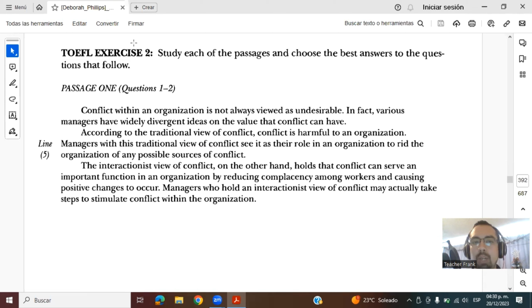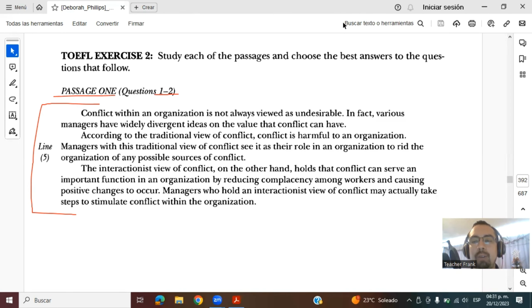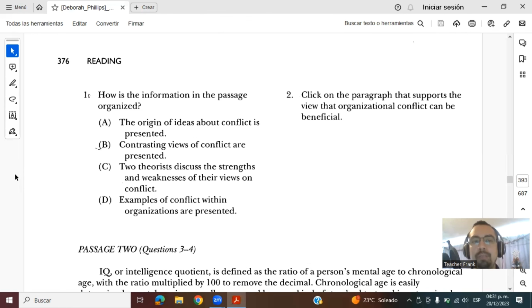Okay, so if you want to pause the video, we're going to do passage number 1, and it has 2 questions. So read this text, please, and in a moment, I will show you the answers. Okay, ready for the questions? Let's go to the next part. So read the questions. If you want, return to the passage, pause the video, and in a moment, we will check them.